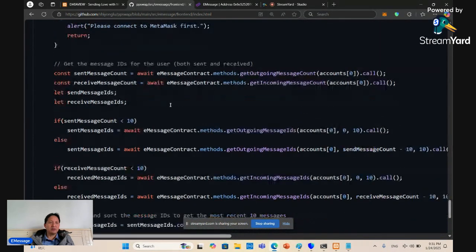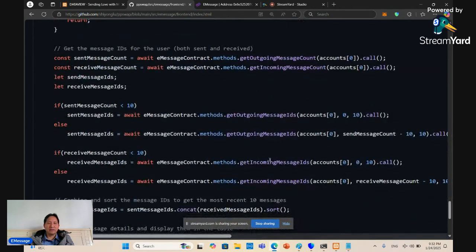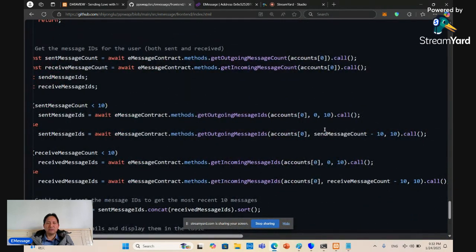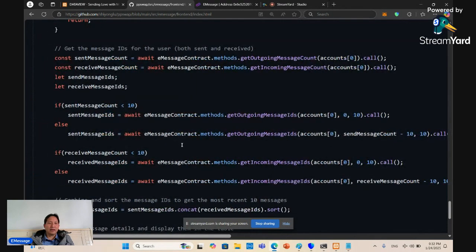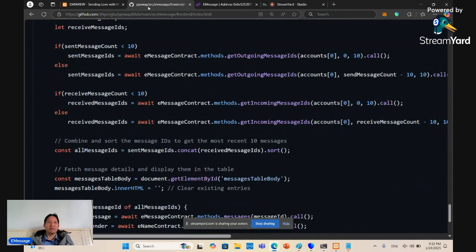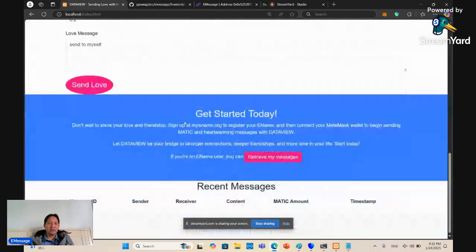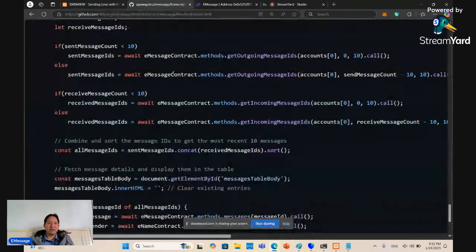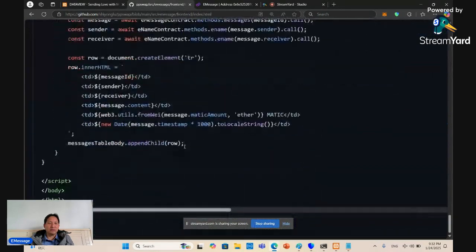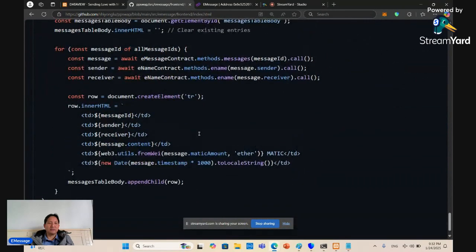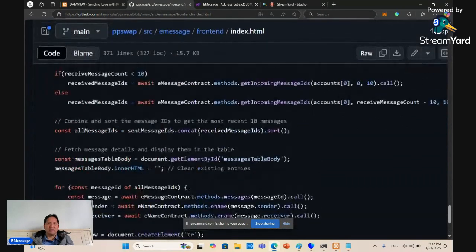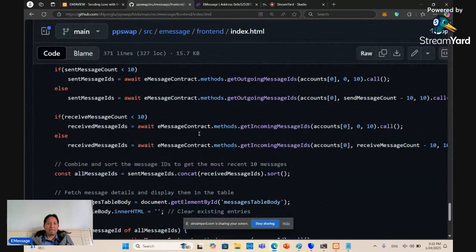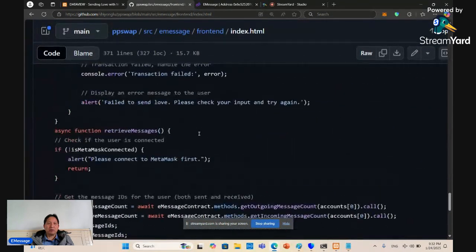And then in addition, you are going to load some of the messages over here. In this case, we only load the last 10 messages and show them at the bottom over here. So automatically, we're going to show at the bottom the last 10 messages sent or received by the current account. Okay, so that's how it works.